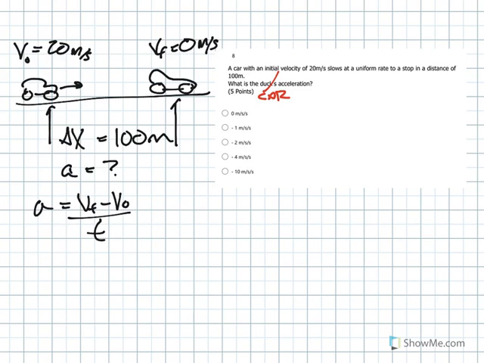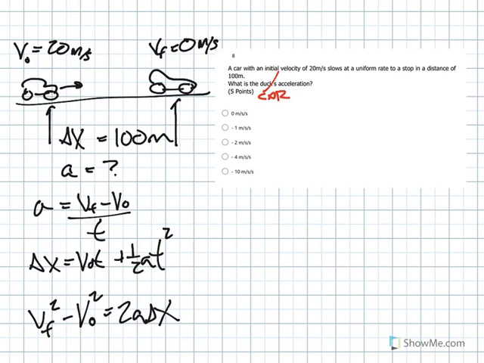We also have delta x is v naught t plus 1/2 a t squared. And the third one is v final squared minus v naught squared is equal to 2a delta x.